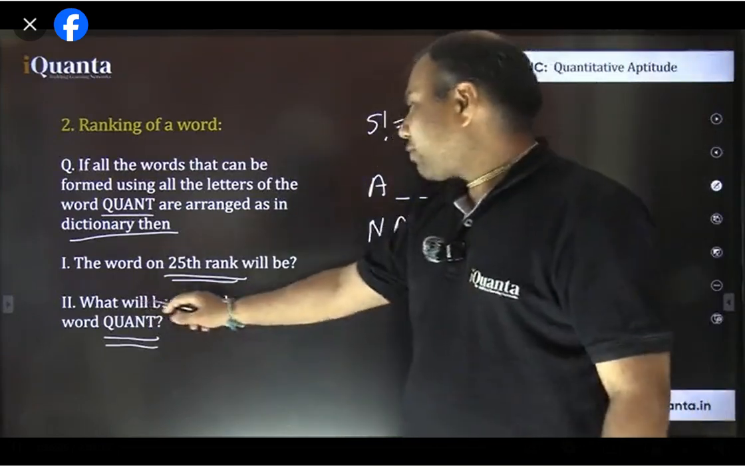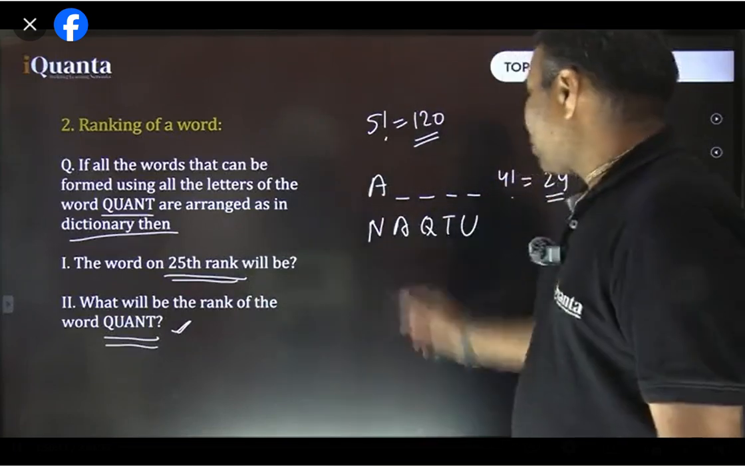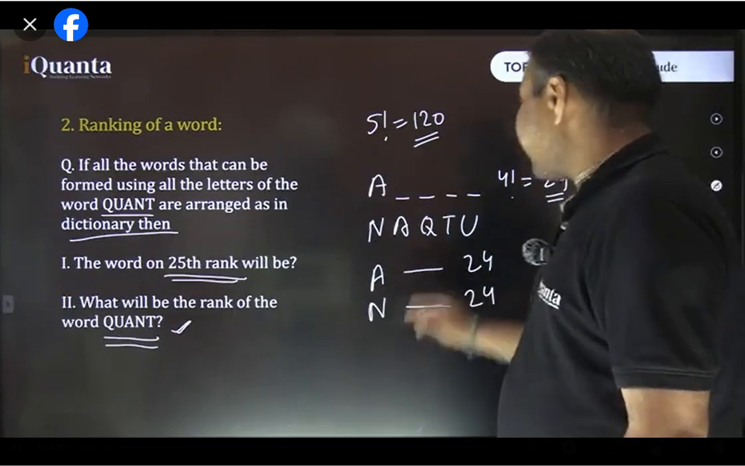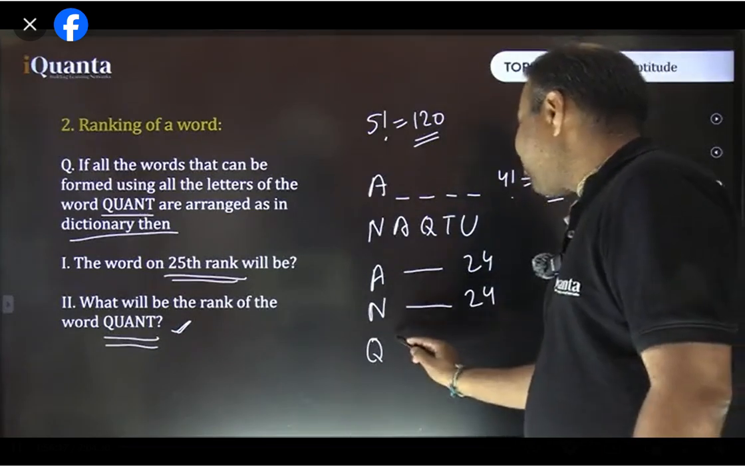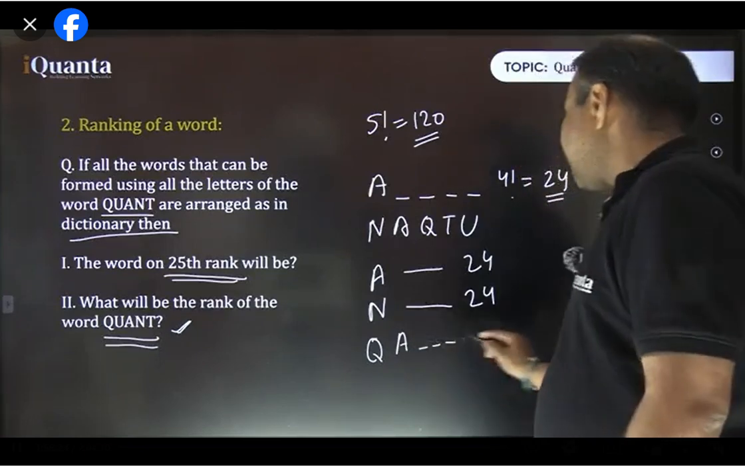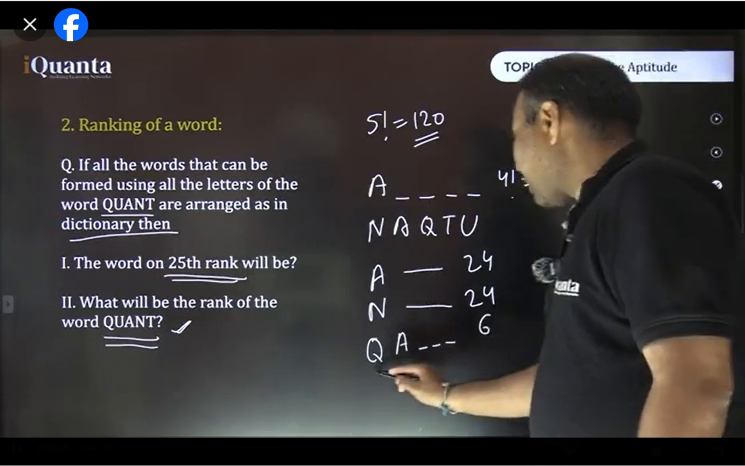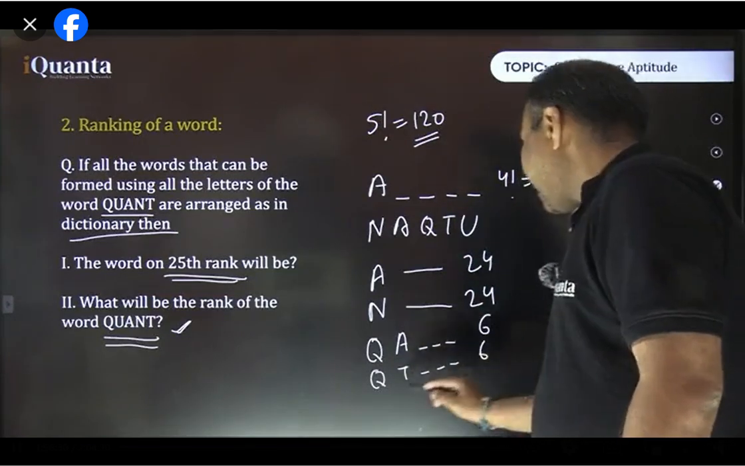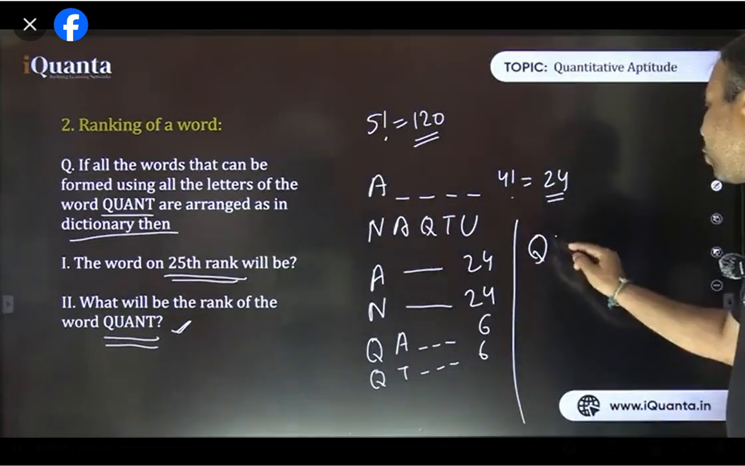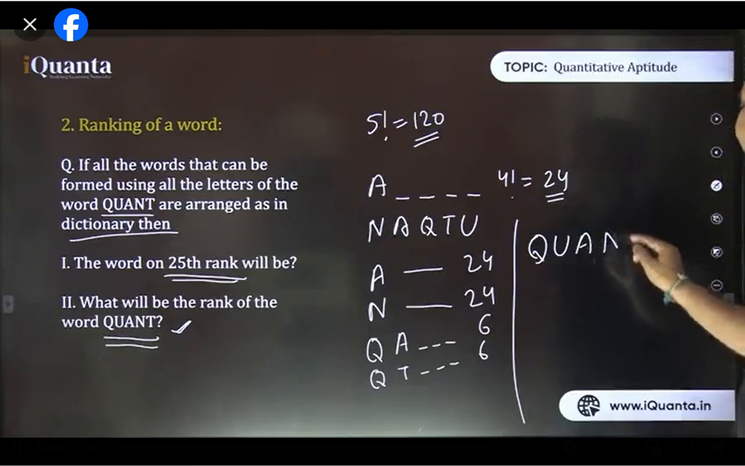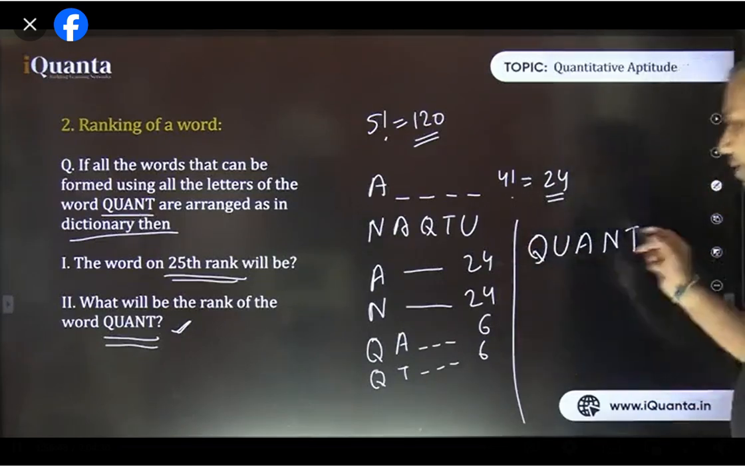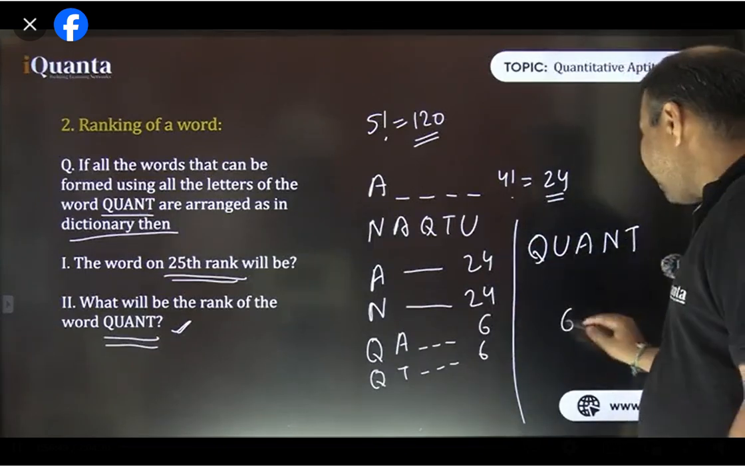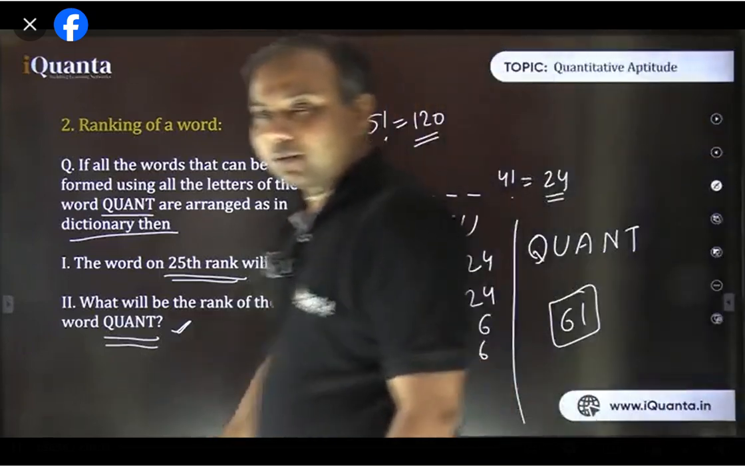And then this last one, what will be the rank of the word quant? So first A wale 24, then N wale 24. After that, it is turn of Q, and Q maybe first will be having Q A. So these remaining 3 places can be filled in 3 factorial ways, that is 6. After that, Q T, again 6 more, and then we'll be coming to Q U. And among Q U, first it will be A only, and then N only, and then T only. So these many plus 1. So 24, 24, 48, 48, and 12 is 60 plus 1. So 61 is the rank of the word quant, isn't it?